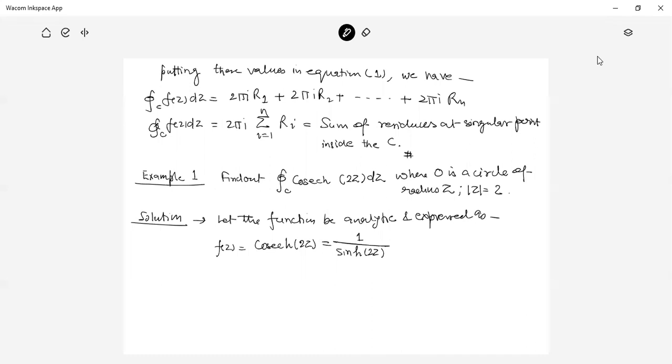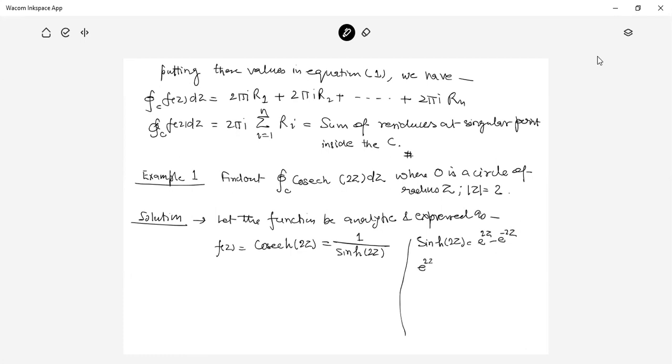Sine hyperbolic 2z is expressed as e raised to the power 2z minus e raised to the power minus 2z.